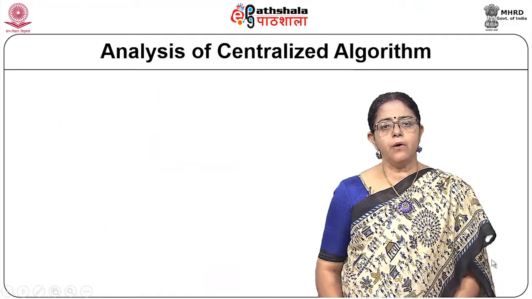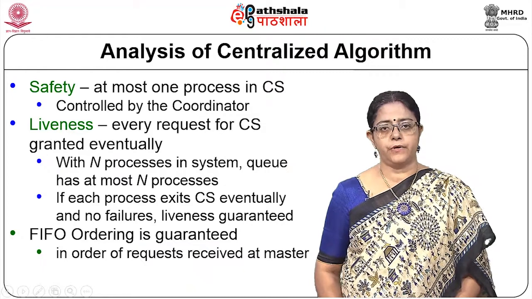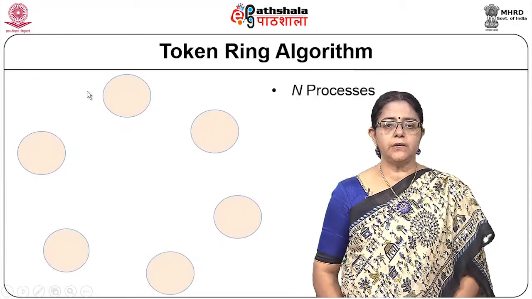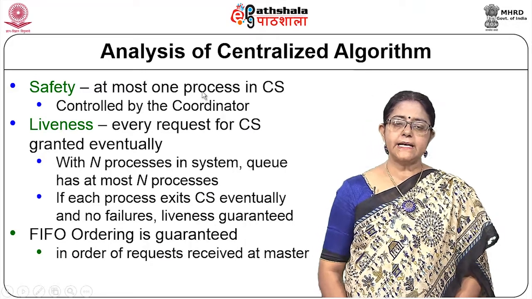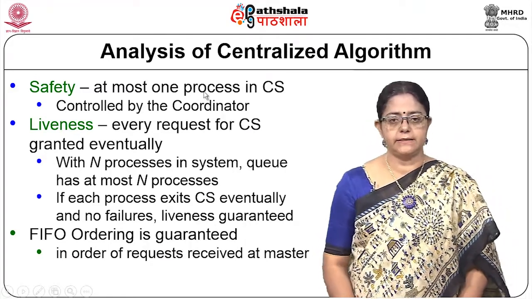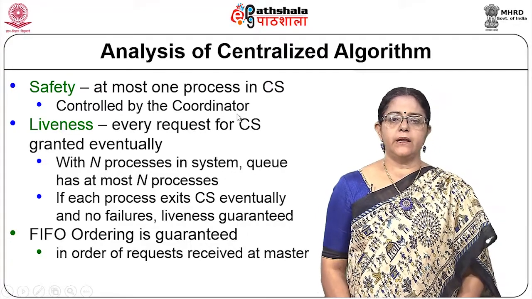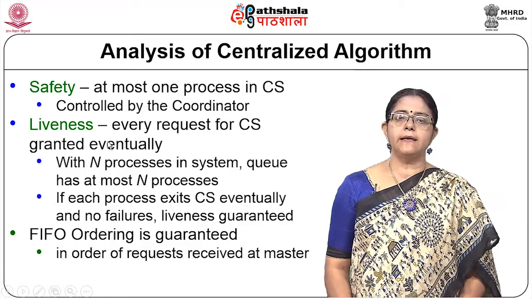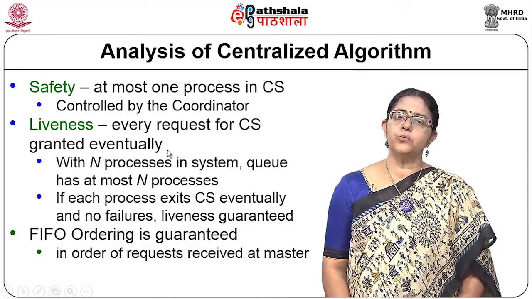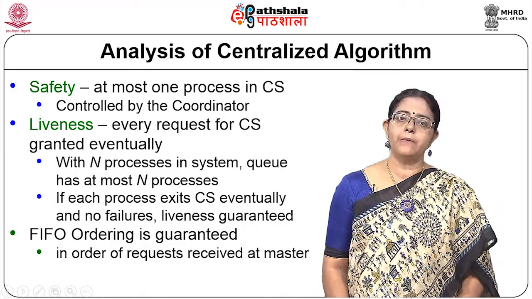Now, looking at the analysis of a centralized solution, we see that there is safety. This safety says that at most one process will enter the CS, and since it is controlled by the coordinator, we can easily ensure that one process alone enters the CS. Liveness says that no process should wait forever because there are only n processes.